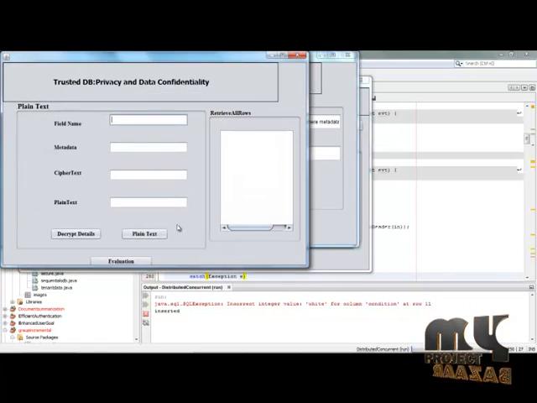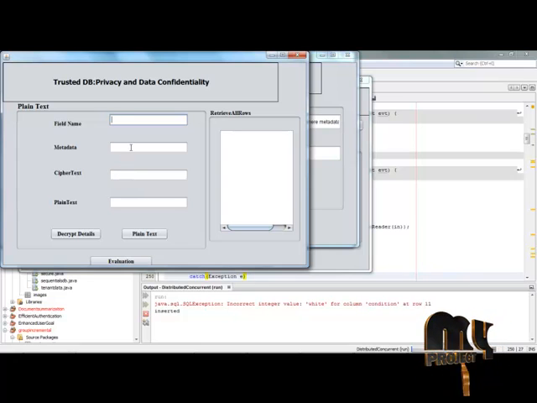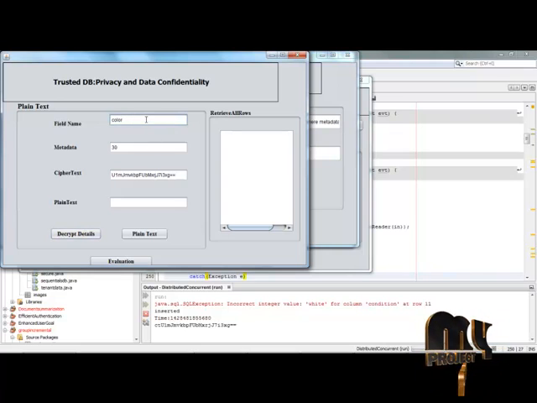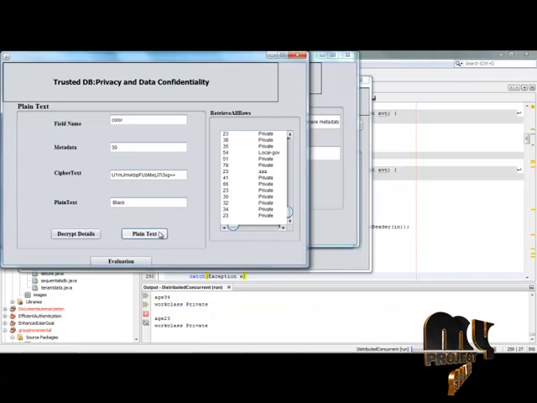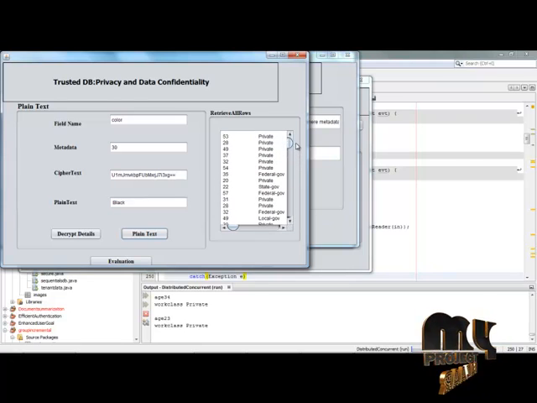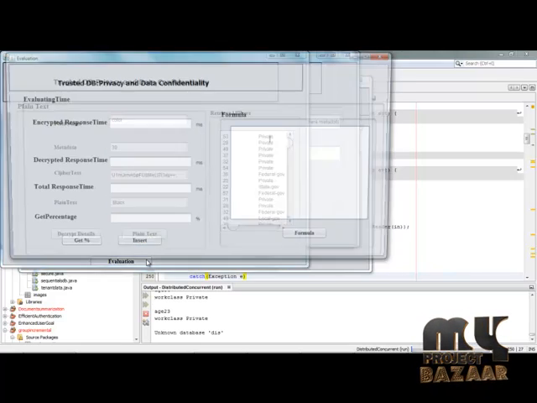If you want to view the plain text, we can give the decryption details in the above manner. The respective details for the user field are generated here, the metadata is given here and the encrypted query format is displayed. If we want to view the plain text, we can view it here, and from the plain text the data are displayed in the respective fields. All the rows from the database are retrieved successfully and the query is encrypted and decrypted successfully. Here we go to the evaluation scheme.